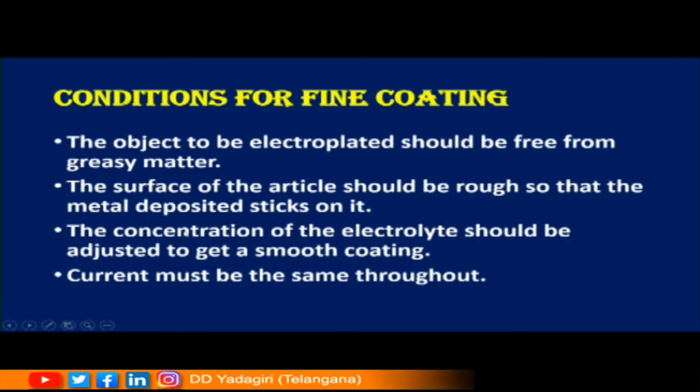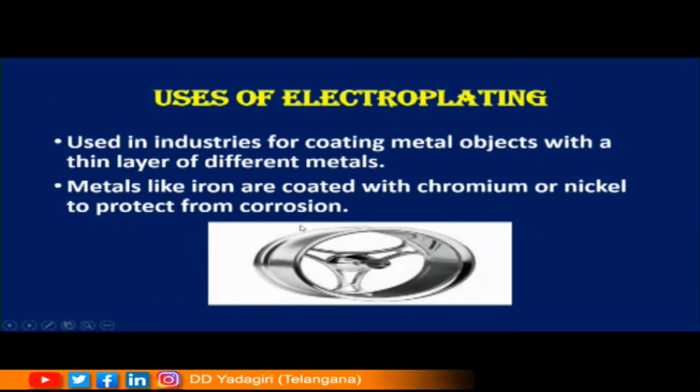The concentration of the electrolyte should be adjusted to get a smooth coating. In order to get good coating, a smooth coating, we have to adjust the concentration of the electrolyte. That is, the amount of sulfuric acid used should be changed accordingly. Current must be the same throughout. Now, coming to uses of electroplating.